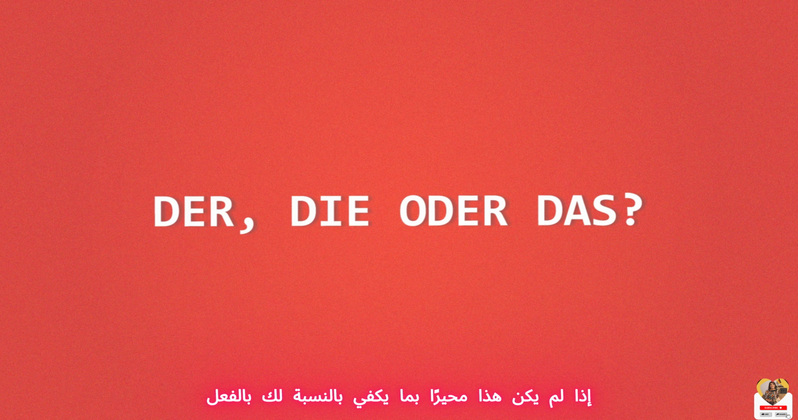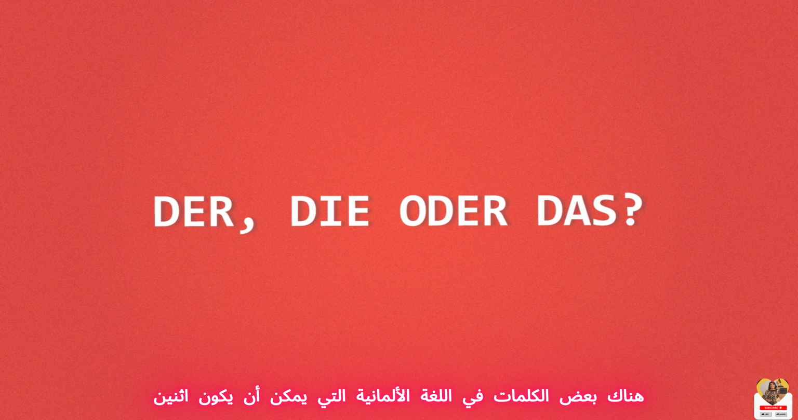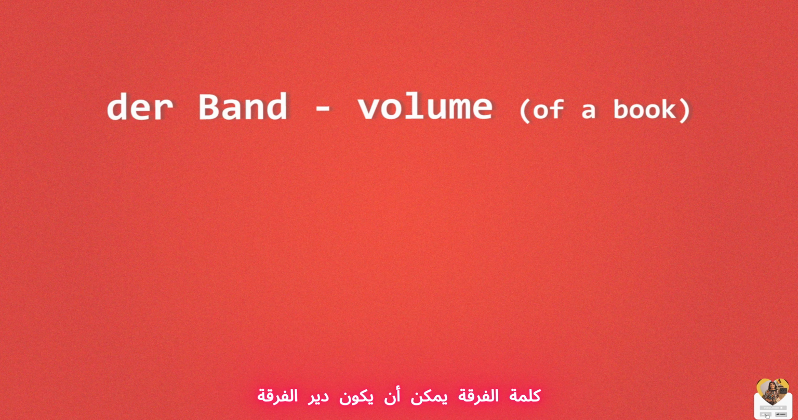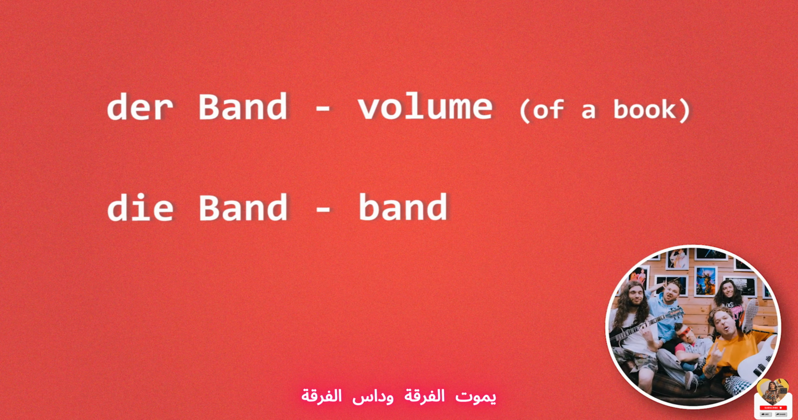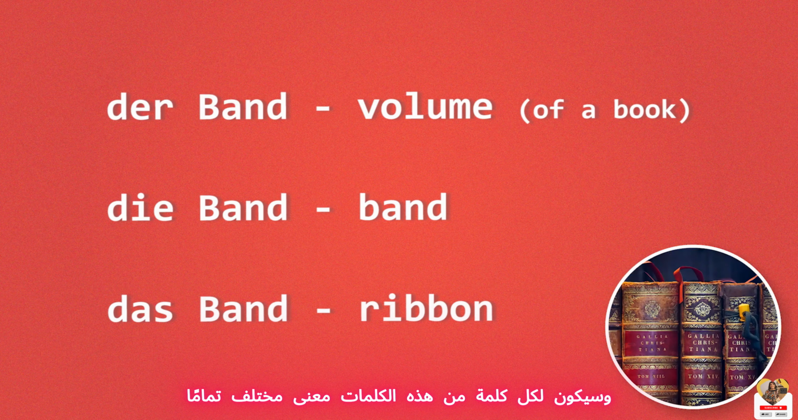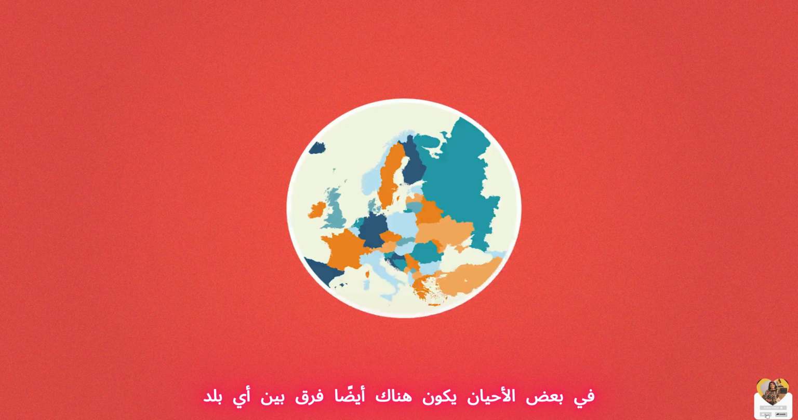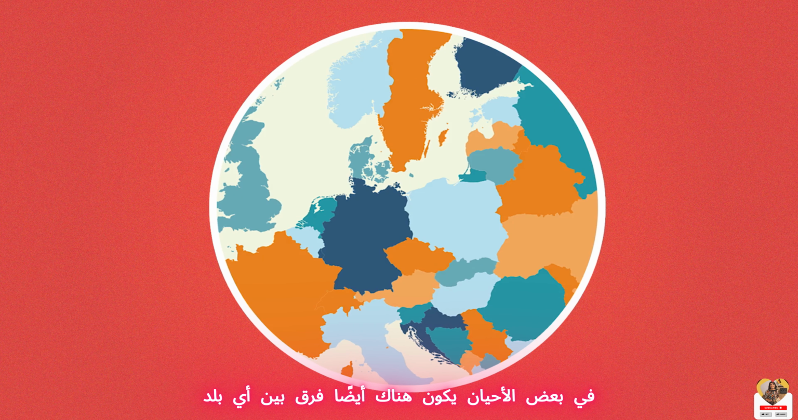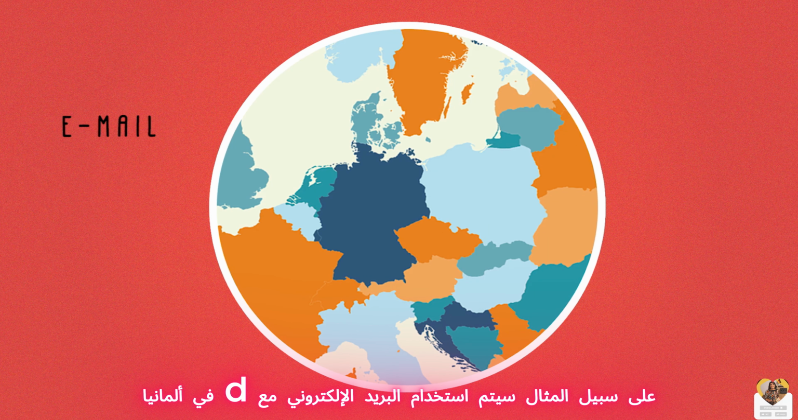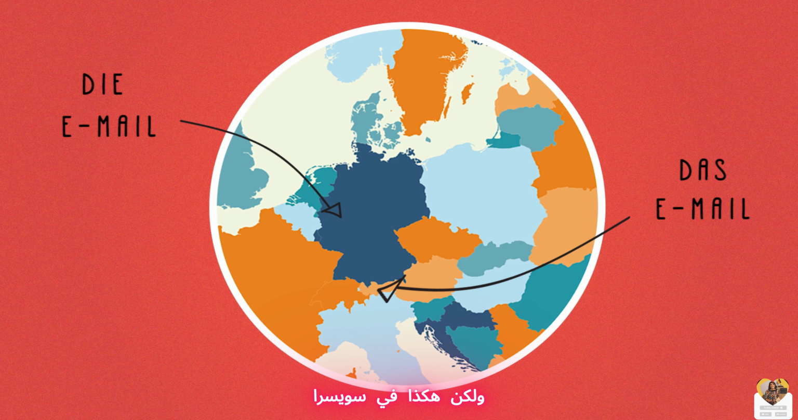If this wasn't confusing enough for you already, here is a fun fact. There are some words in the German language that can have two or even more articles. For example, the word Band. It can be der Band, die Band, and das Band. And each of these words will have a totally different meaning. Sometimes there is also a difference between which country and region a word is used in. For example, email will be used with die in Germany, but das in Switzerland.